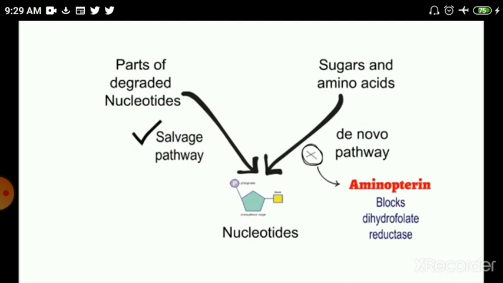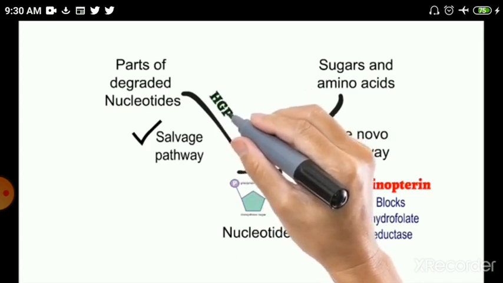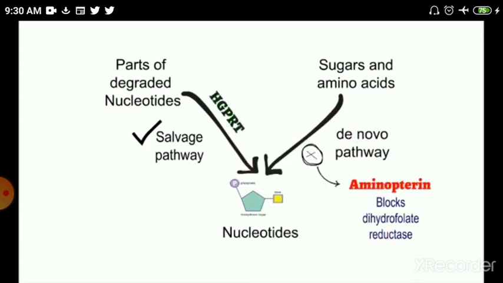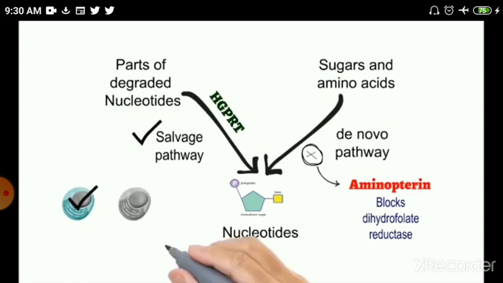Cells can operate the salvage pathway, but for this also there is one condition, and this condition is that the cell must have one enzyme which is called HGPRT, that is hypoxanthine guanine phosphoribosyl transferase. For operating the salvage pathway, cells which have this particular enzyme can use hypoxanthine and thymidine as precursors. Plasma cells have this enzyme, but myeloma cells don't.